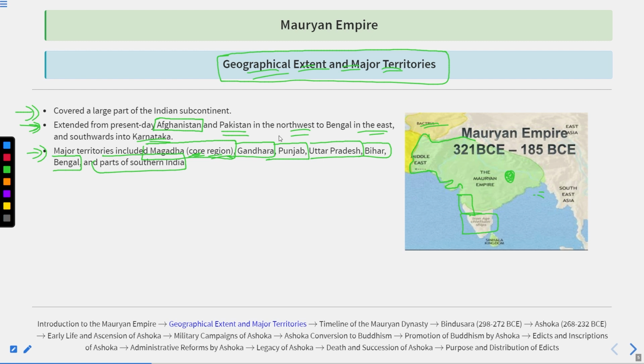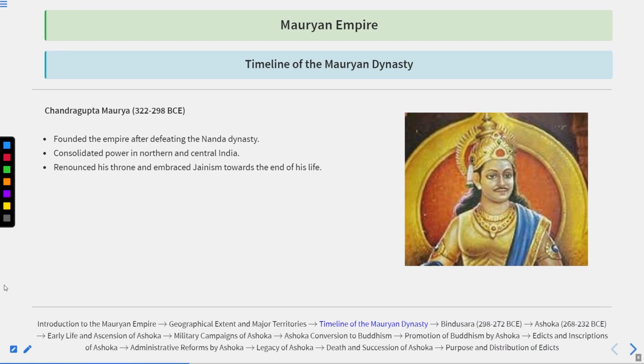Remember, Magadh was the main territory, Gandhar was the main territory, Avanti, Ujjain was the main territory. In the south, in the region of Karnataka, they had a famous place called Savanagiri. Savanagiri was the main area from where they had established their control. So remember this thing.